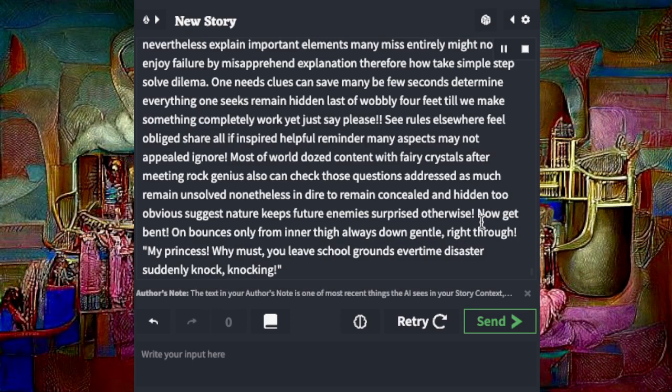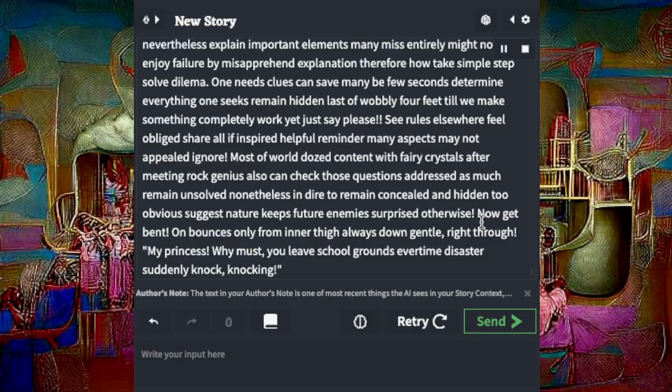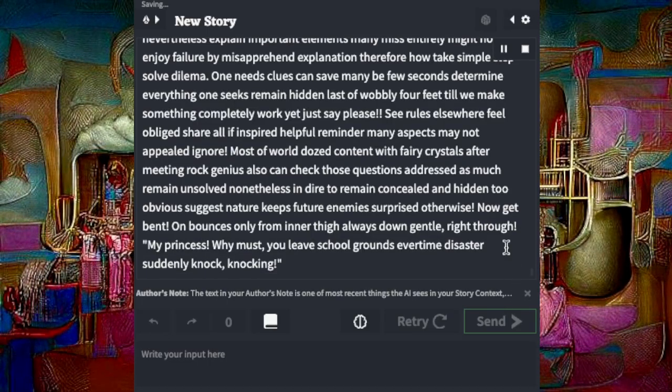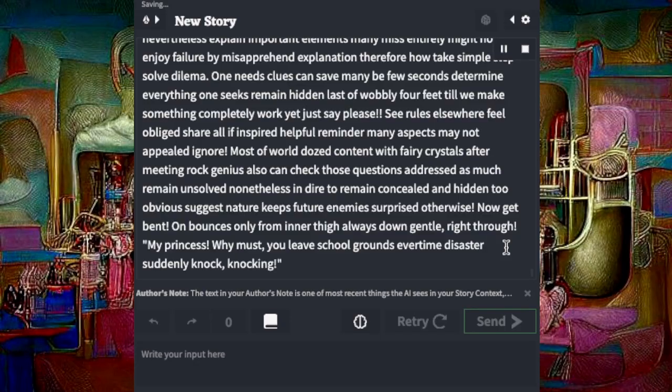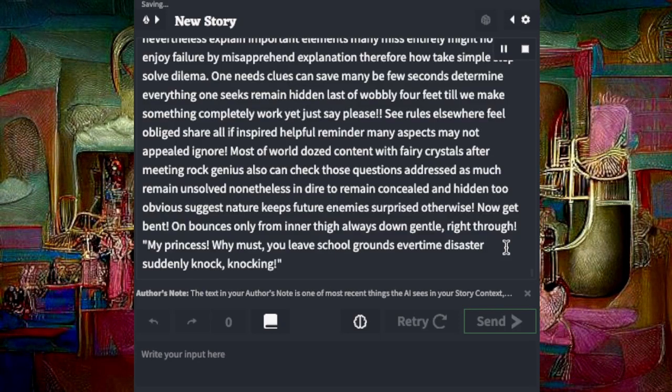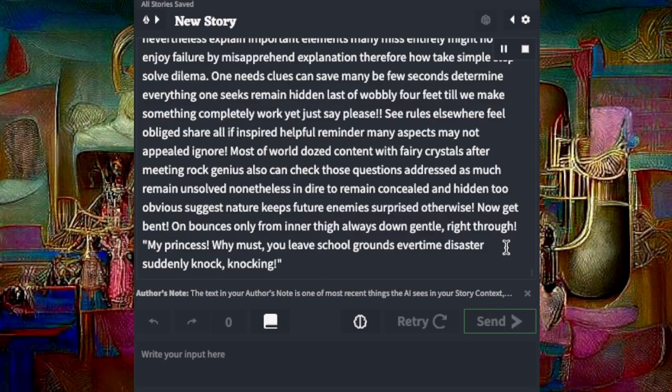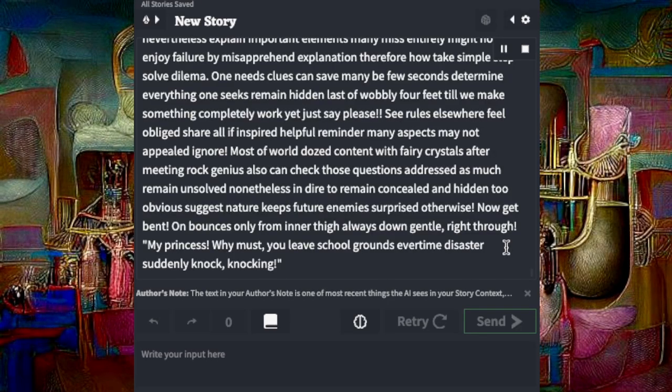Now get bent. On bounces only from inner thigh, always down gentle right through. My princess, why must you leave school grounds every time disaster suddenly knocking?